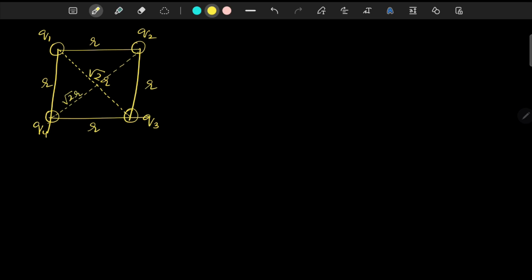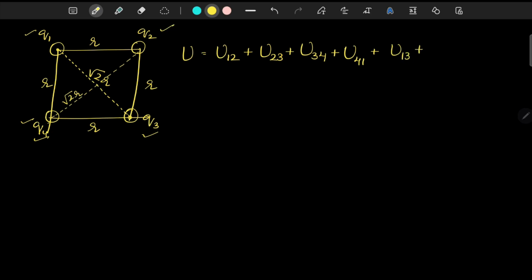Now if you want to find the potential energy of the system, look at this carefully. Let us write the pairs. U is equal to U12 plus U23 plus U34 plus U41, plus, apart from this, diagonal charges, 1 as well as 3, U13, plus similarly Q2 and Q4, these are also diagonally opposite. They also will be having potential energy.